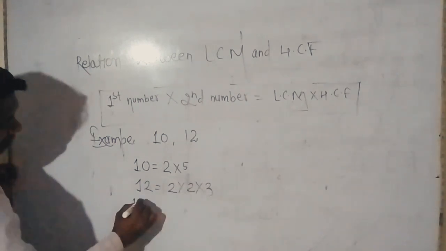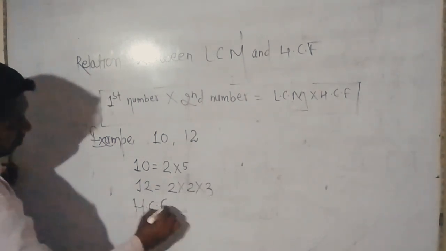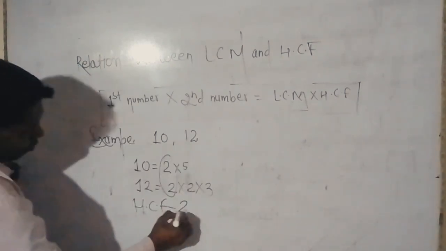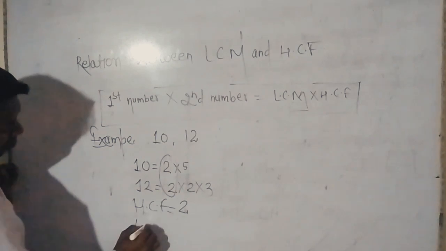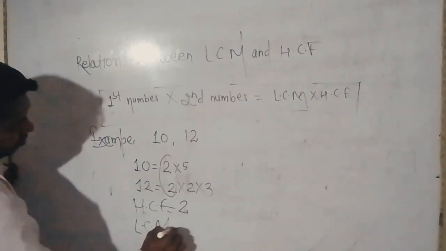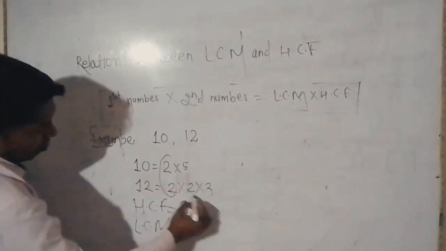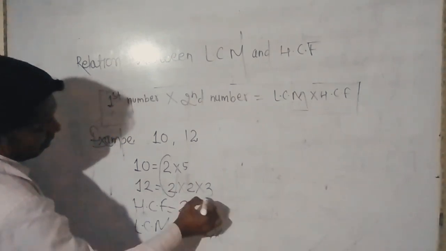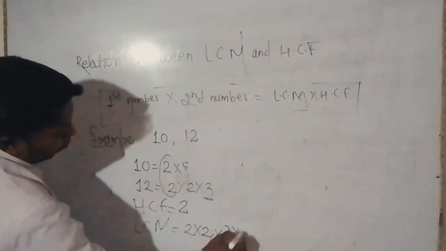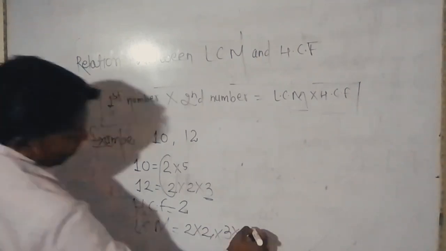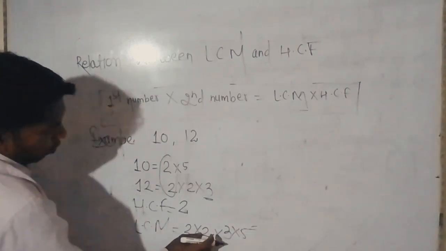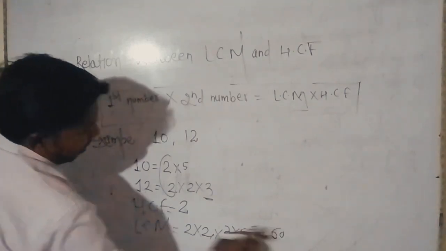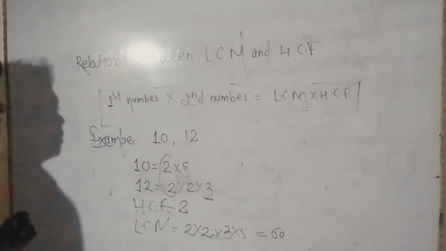So the HCF is the common factor, which is 2, and the LCM is 2 into 2 into 3 into 5. So 2 twos are 4, 4 threes are 12, 12 fives are 60. The answer is 60.